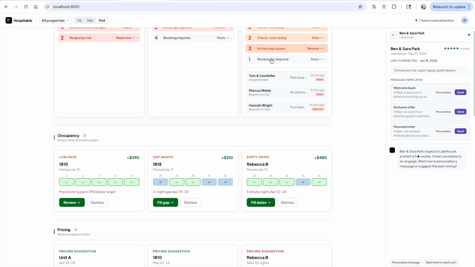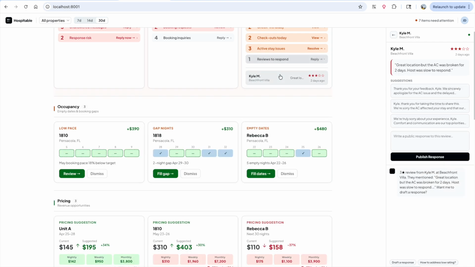And also, reviews to respond to. This is another thing. This is a public review. I mean, it's a mock-up, it didn't happen, but we can respond to this review, right? Which I think is very important, and that will post the response to the review on the given platform.